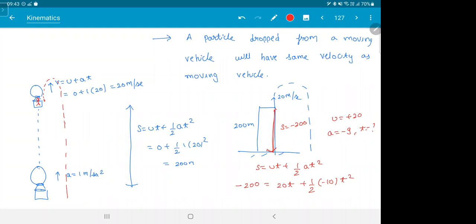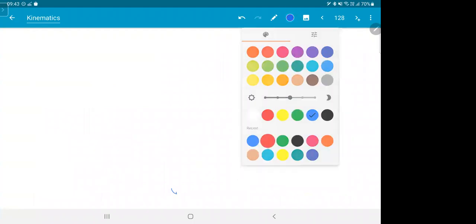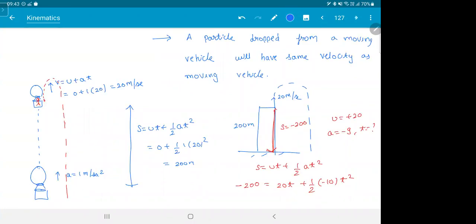Let's see. So what is the answer for this? The zeros will cancel. Multiply 2, minus 40, 40 minus t square. So t square minus 4t minus 40 equals 0.